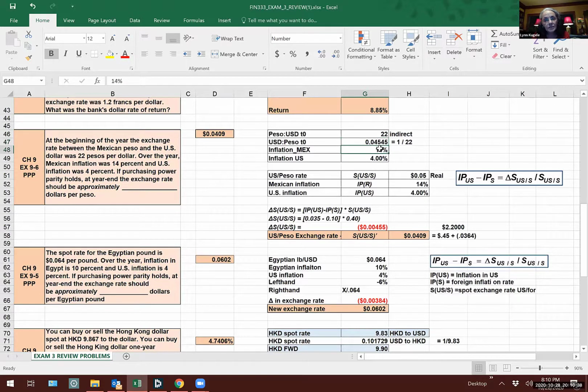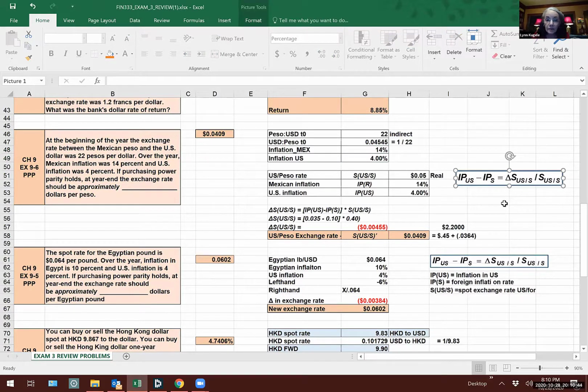0.04545. Inflation is 14 in Mexico. It's 4 in the US. There's the formula I'm using right there, and it's on the formula sheet. Purchasing power parity. And here's how I'm getting it.